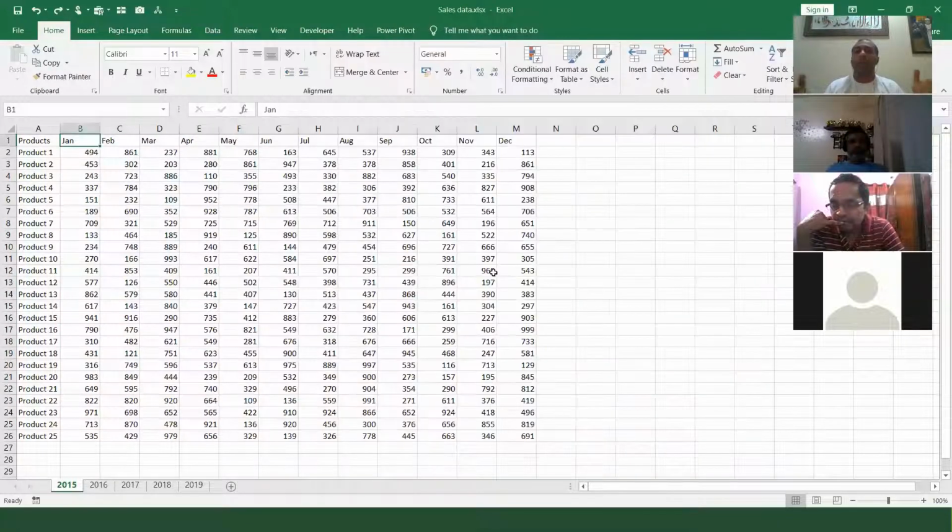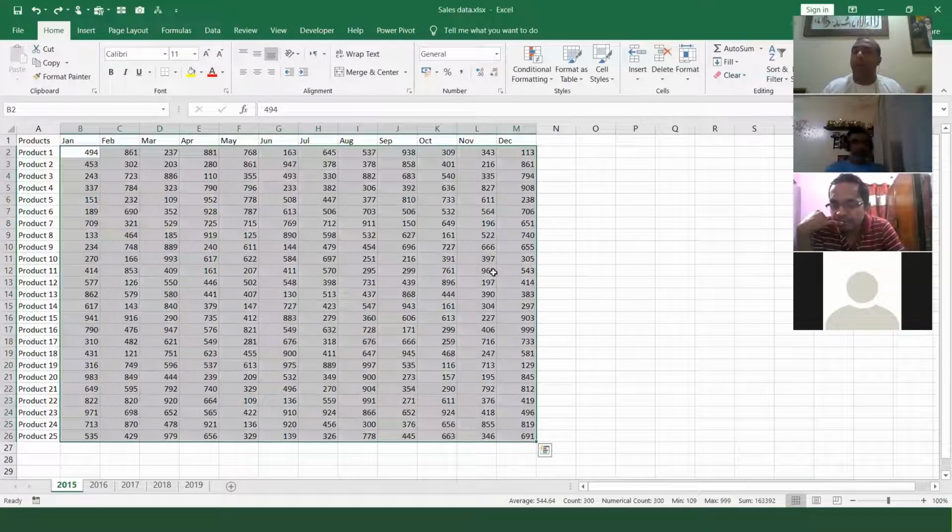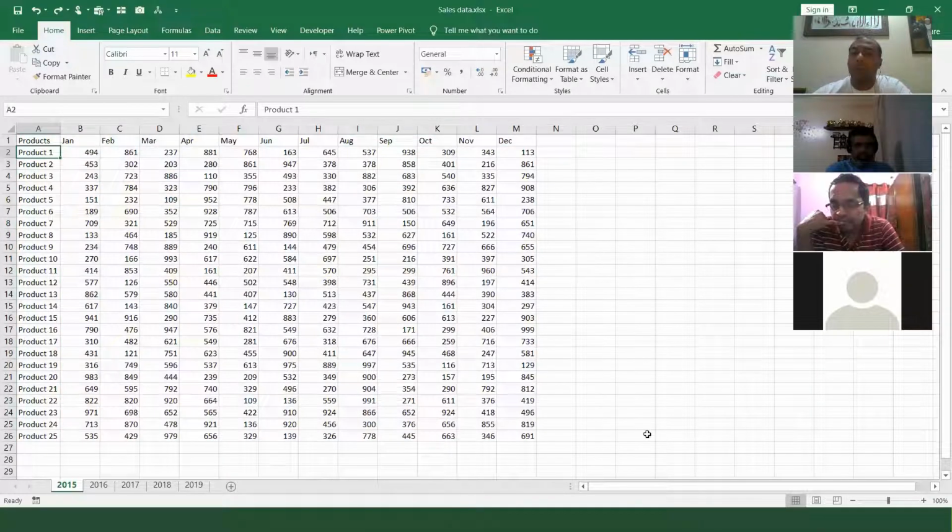Then you have to do the center align. All this data is on the right-hand side. Always you have to do the center align. So these are the tasks which you do regularly. So instead of doing it every time, friends, why not record all these things? Just record and keep it, and the next day you come, you get another data, just click on a button and khalas, all your work will be done. So it's so simple, right?